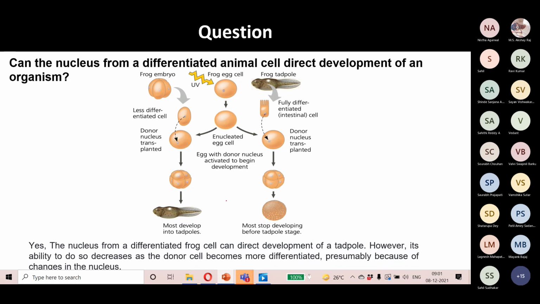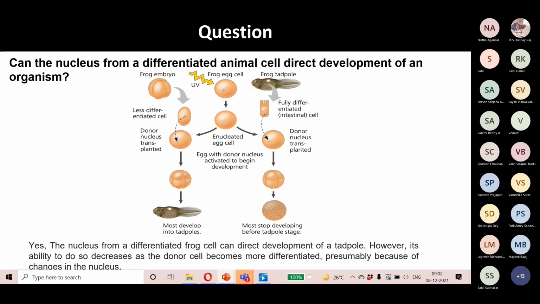So this shows that a cell that is already differentiated has very limited possibility of forming the complete organism, because its fate is already decided in this frog tadpole. So it can no longer form the complete tadpole. But where the fate of the nucleus is not already decided, the signaling factors present in the enucleated cell cytoplasm decide the fate of this nucleus, and accordingly it will undergo cell division and form the complete tadpole.